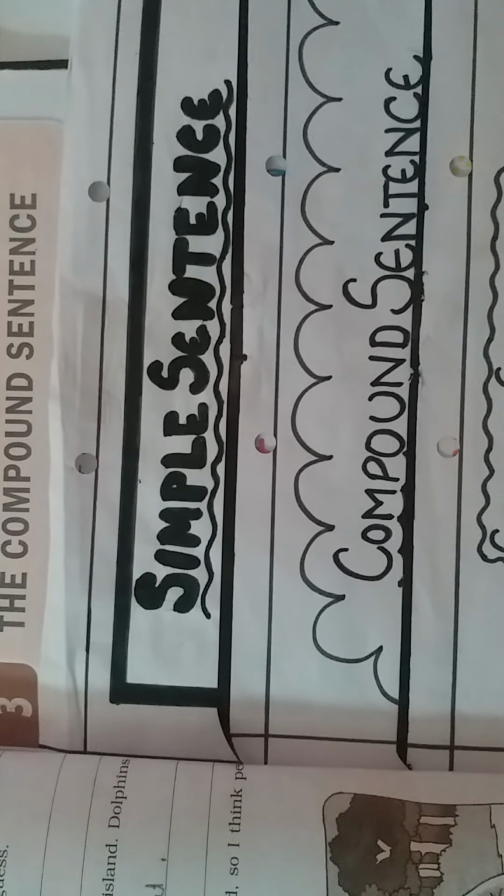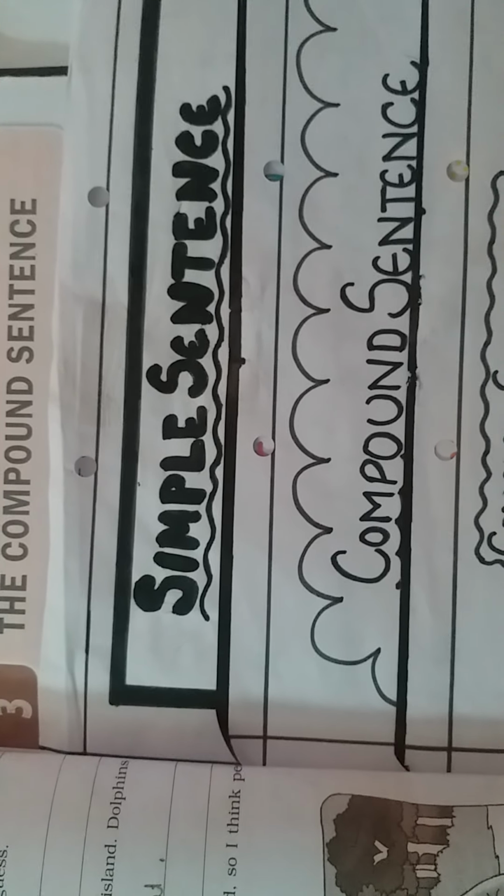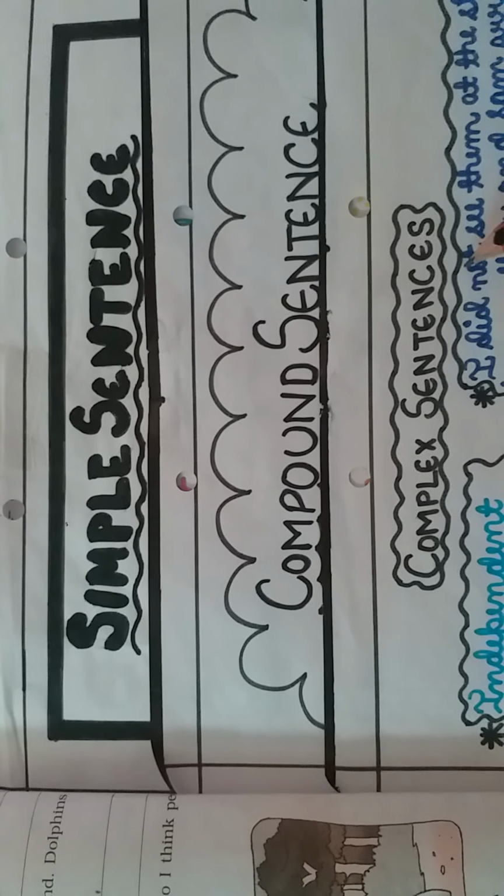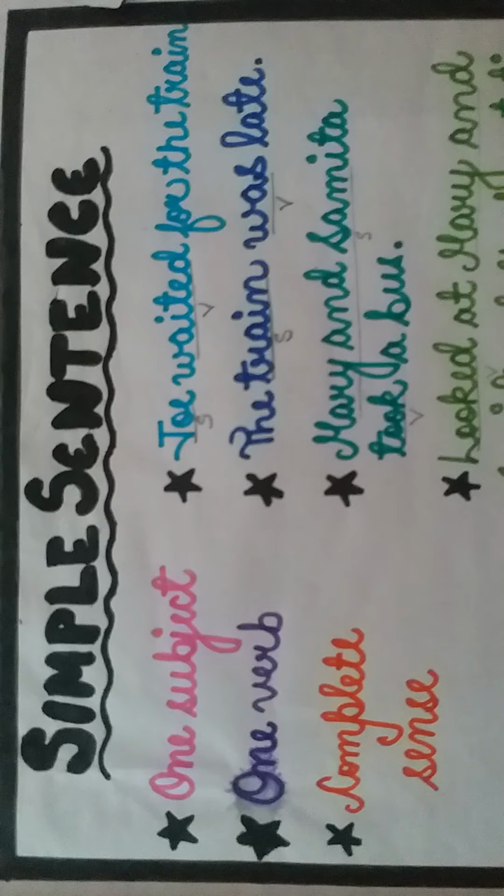Right? But when we talk about the sentences on the basis of structure, they have been categorized into three types: simple sentences, compound sentences, complex sentences. Right? On the basis of the structure, there are three types of sentences. First, let's take simple sentences.